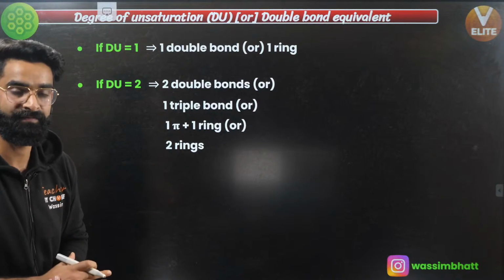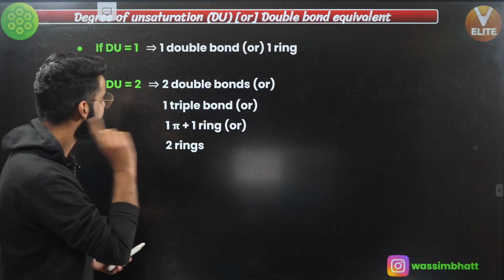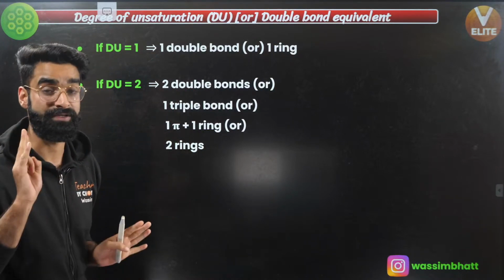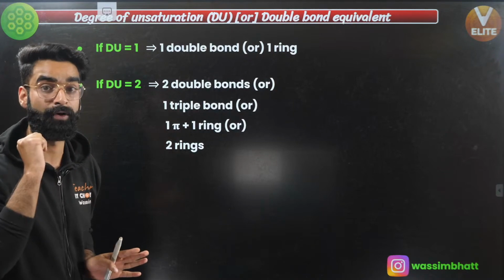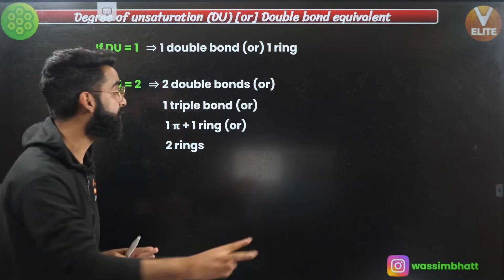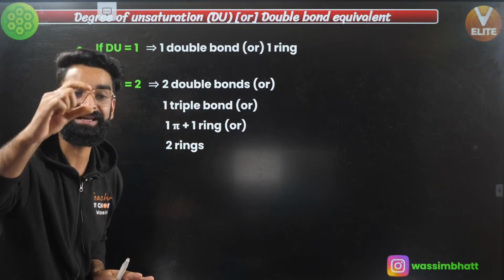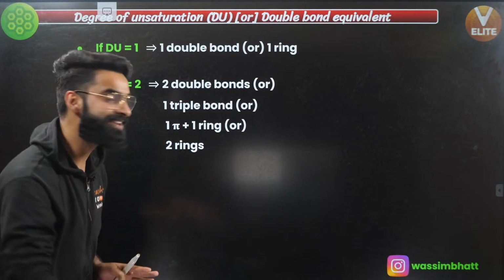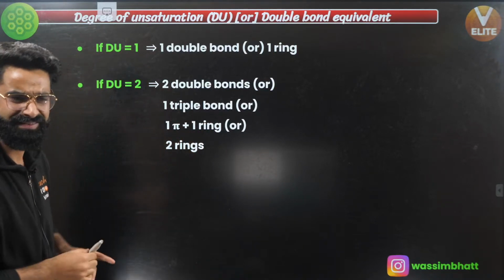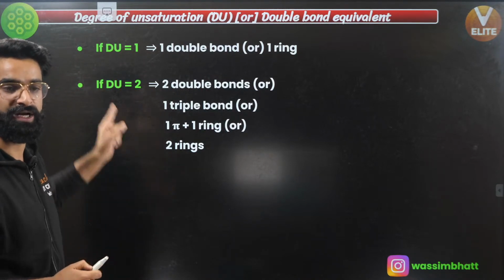Point number 2: if the degree of unsaturation for a molecule comes out to be 2, what all possibilities are there? The first possibility is there will be two pi bonds. Now, how come there will be 2 pi bonds? Either there will be 2 double bonds at 2 different positions, or there can be one triple bond containing 2 pi bonds, right? Or there will be one pi bond and one ring, or there can be simply 2 rings. These are the possibilities which arise when the degree of unsaturation for a compound comes out to be 2.